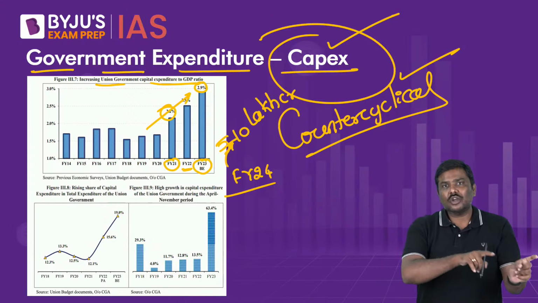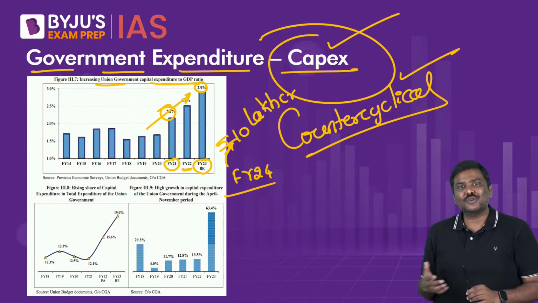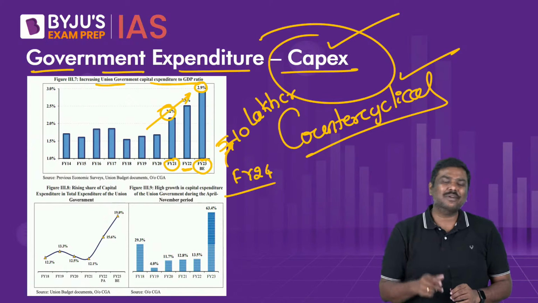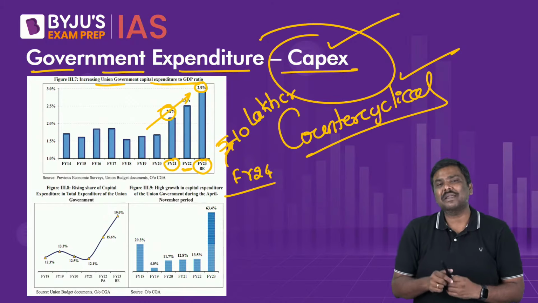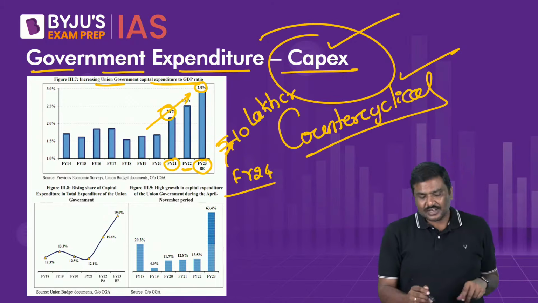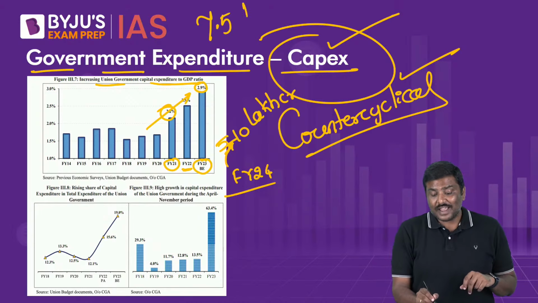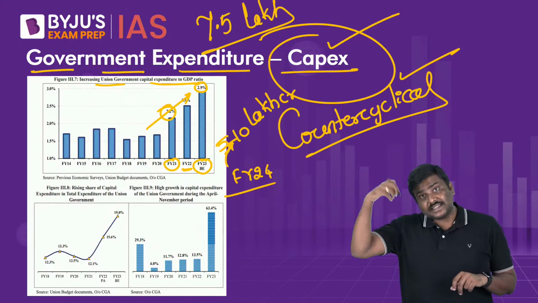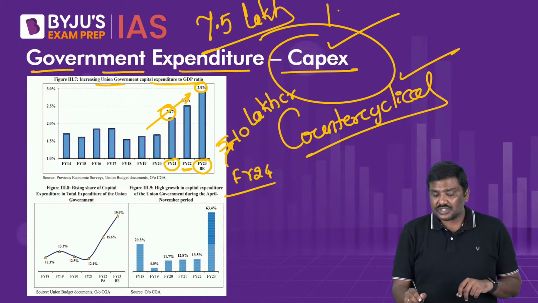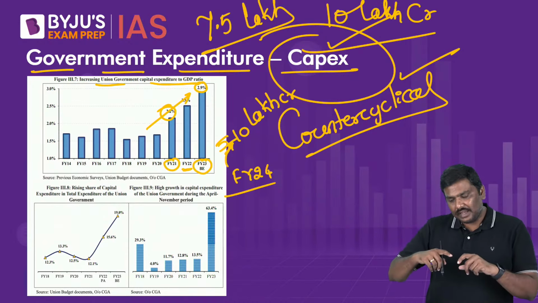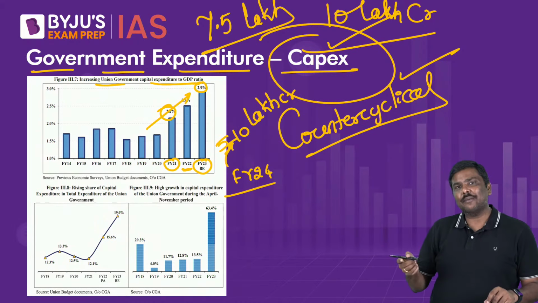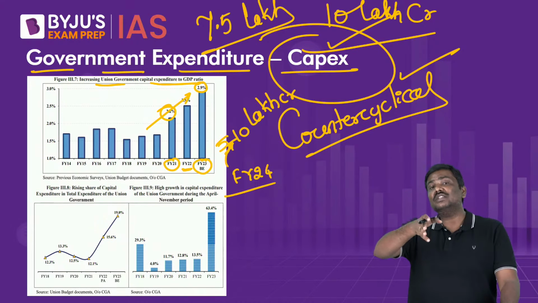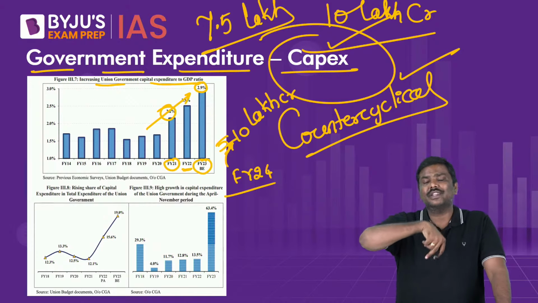Sir, one side you are talking about percentage, now you suddenly switch to the overall expenditure or exact number of expenditure. If you want to make that comparison, for the current financial year, Government of India has allocated 7.5 lakh crore rupees. For the next financial year, the budget estimate is 10 lakh crore rupees. The fact that there has been a rise in the capital expenditure simply means government is focused on promotion of growth in the economy.